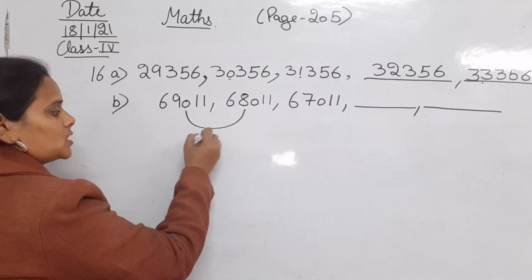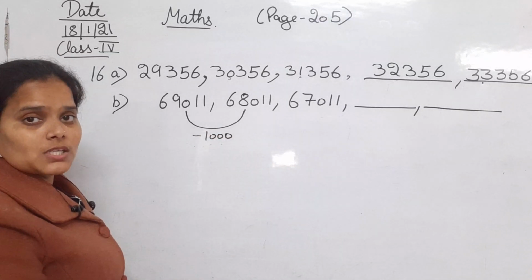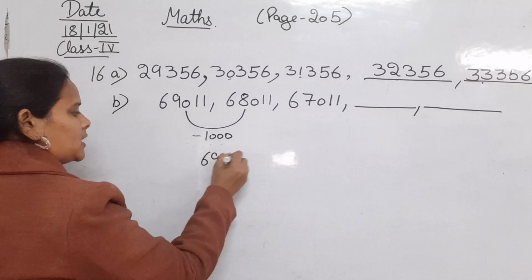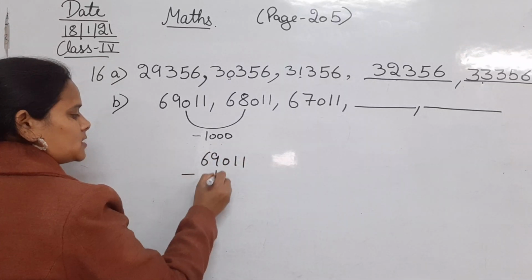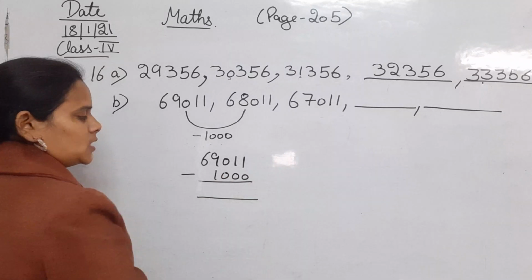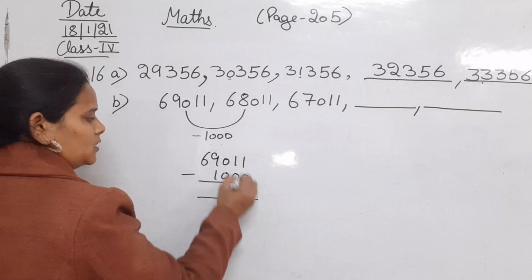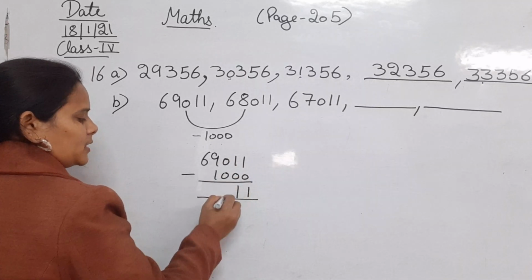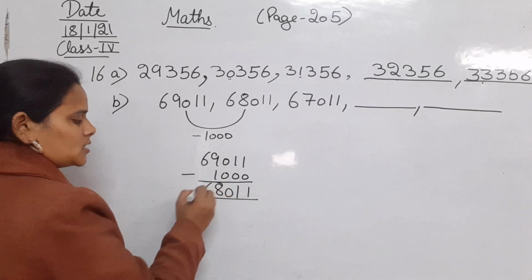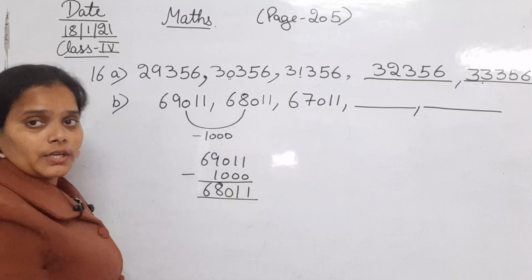We are subtracting 1000. So let's see, 69,011 minus 1000. 1 minus 0 is 1, 1 minus 0 is 1, 0 minus 0 is 0, 9 minus 1 is 8, and that is 68,011. So this is what we have got here.